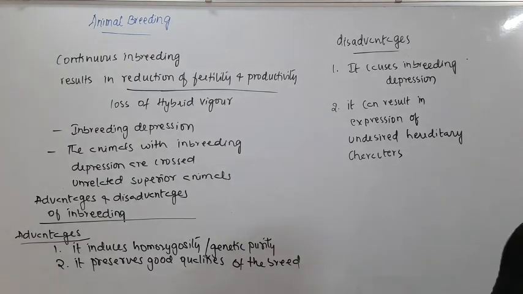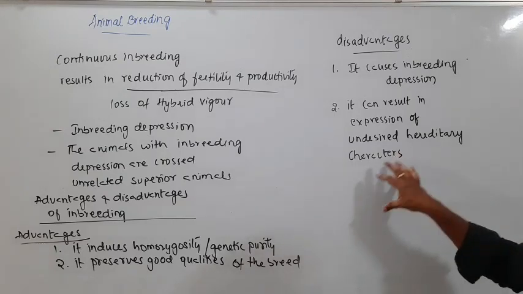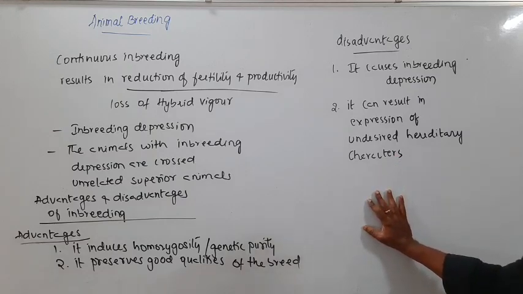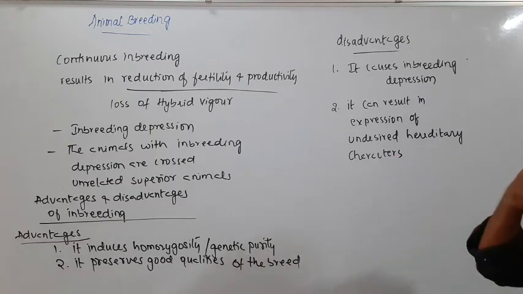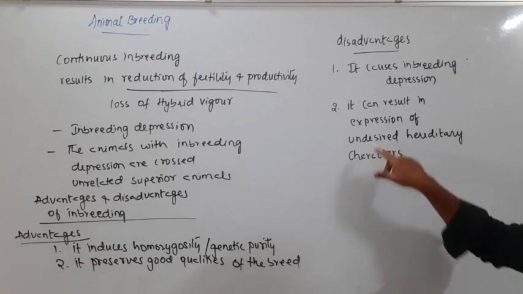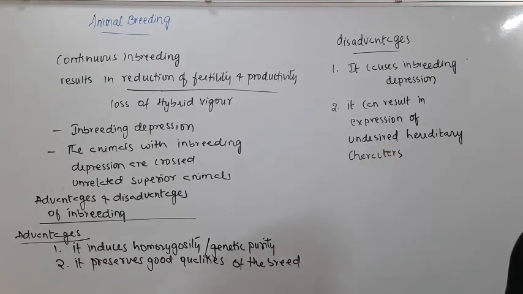The one which is not expressed is what we call a recessive allele. Usually those recessive alleles get expressed when they are present in homozygous condition, meaning if both the alleles are of recessive type then it gets expressed.